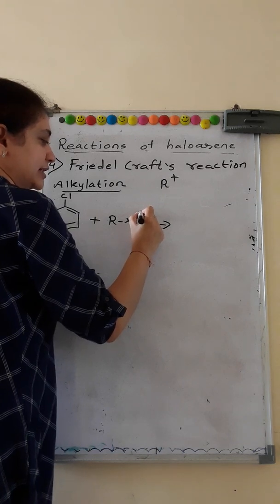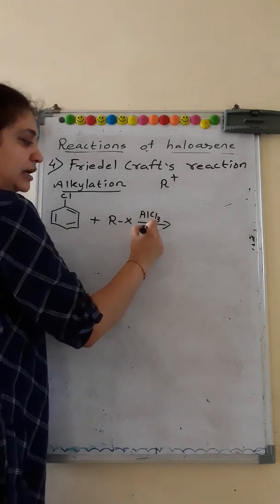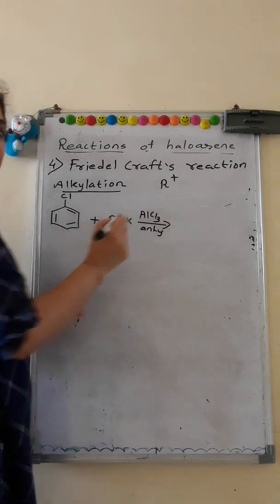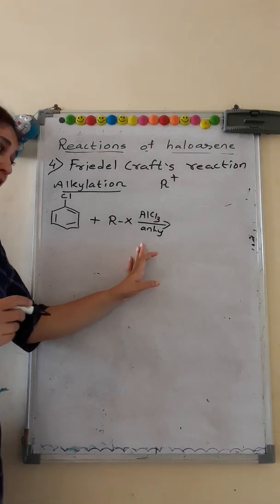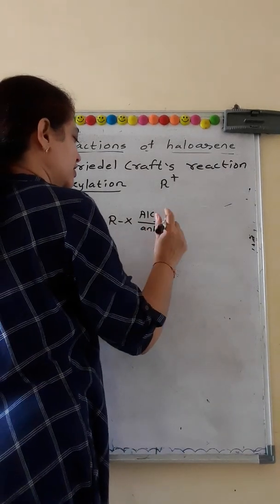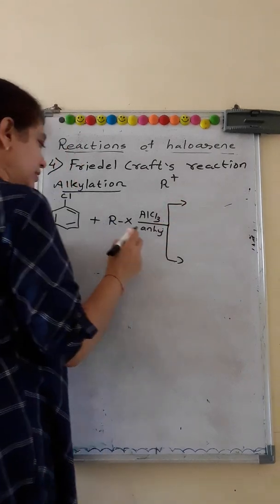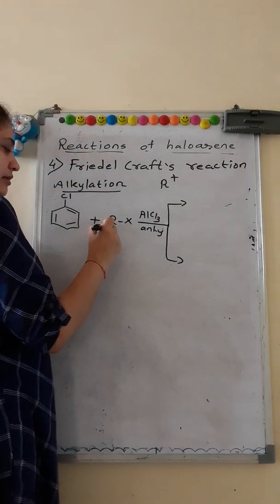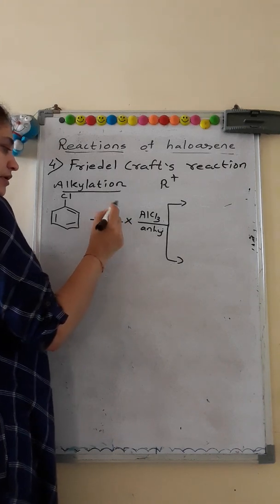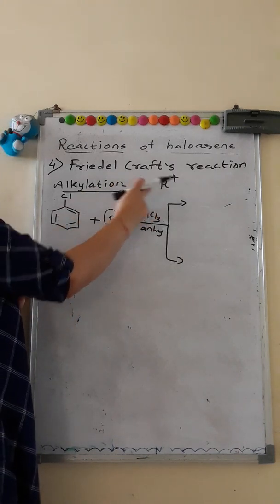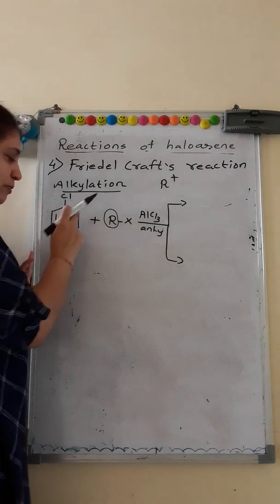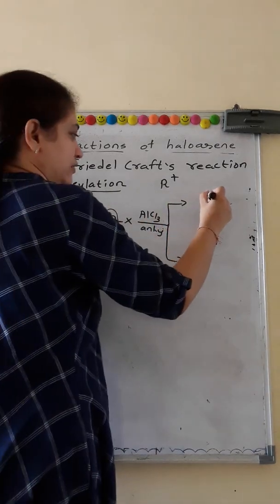Here we need a catalyst. Anhydrous AlCl3 acts as a catalyst, and our product is this. R acts as an electrophile. It bonds either in the ortho position or in the para position.